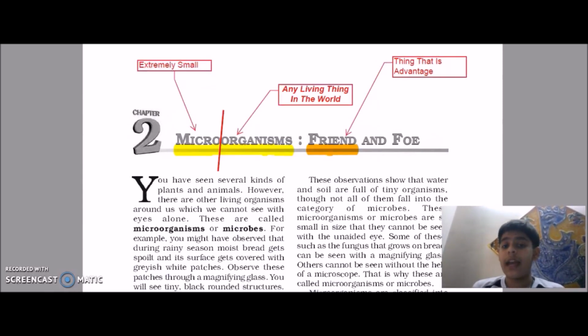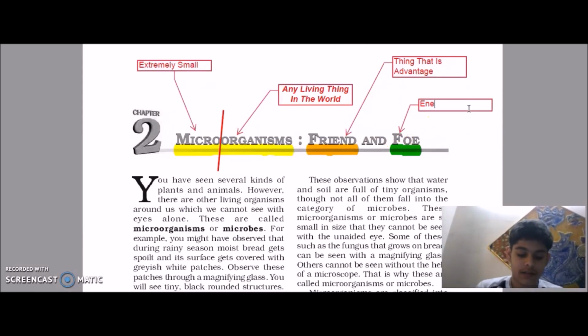And what's a foe? Foe simply means enemy.